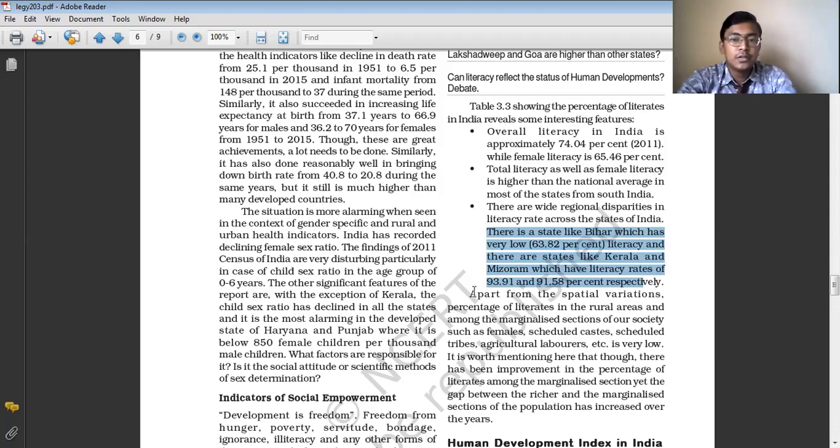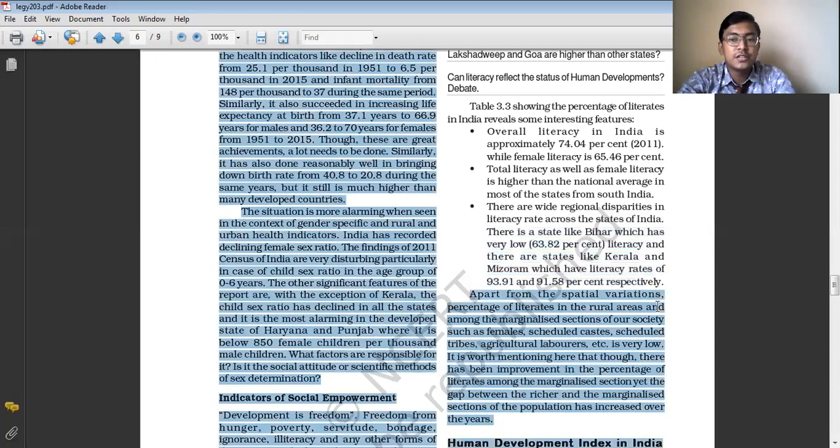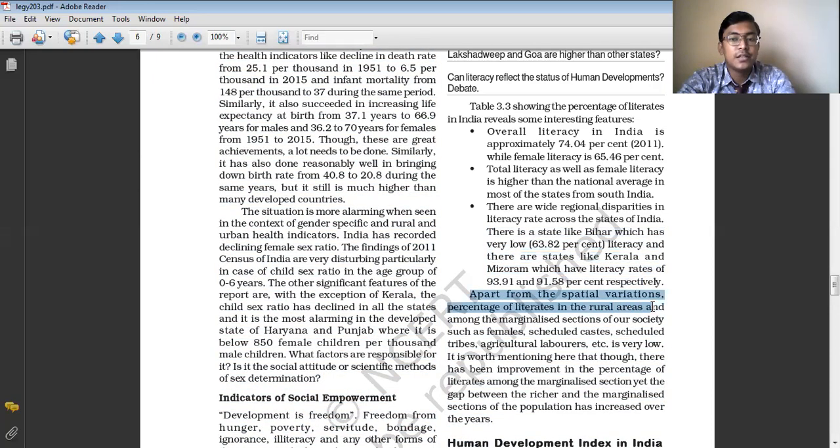Apart from the spatial variations, the percentage of literates in rural areas and among the marginalized sections of our society, such as females, scheduled castes, scheduled tribes, and agricultural laborers, is very low.